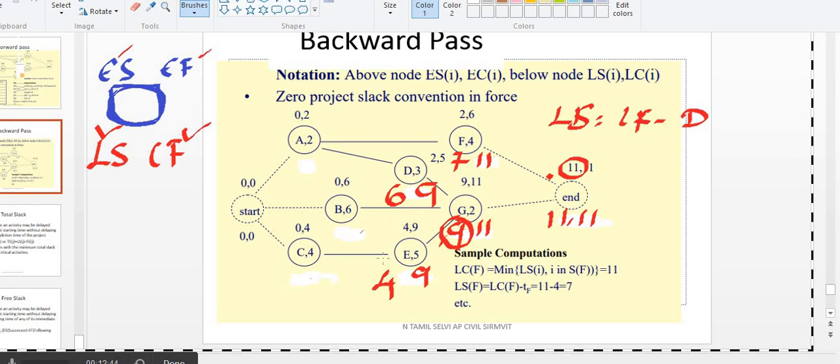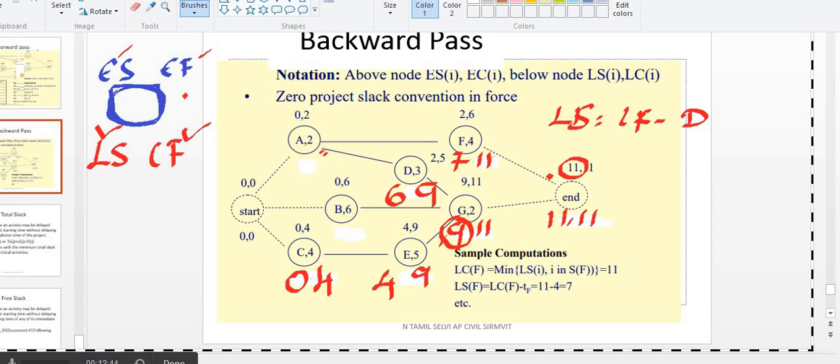Fine. When you come to this C point, what will that be? LF 4 is where it completes. So 4. What will the LS be? Minus duration, 0. See, we came to the 0 position. Now if you take that A point, 7.